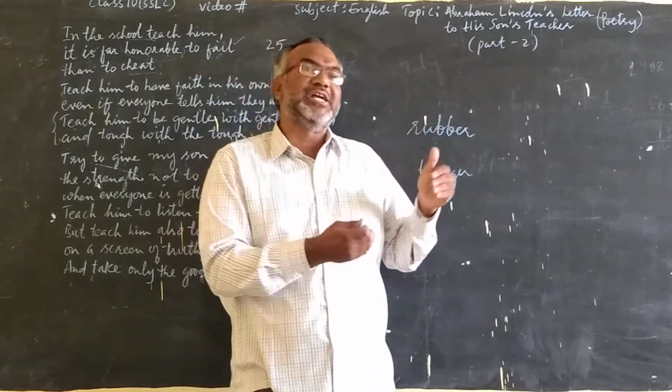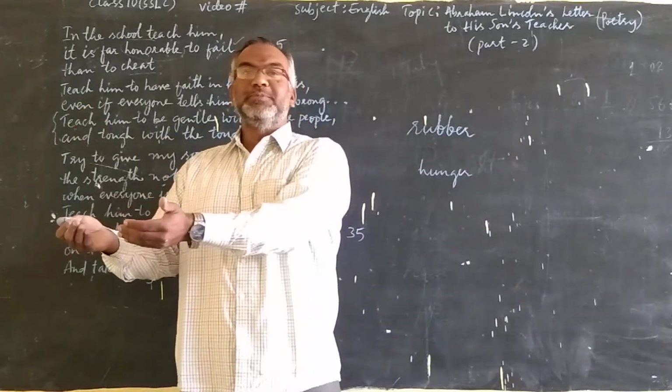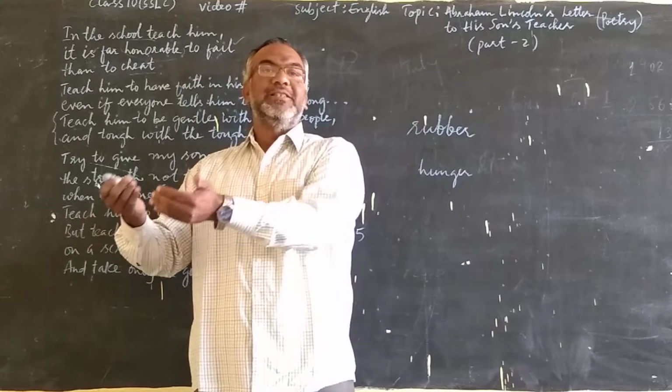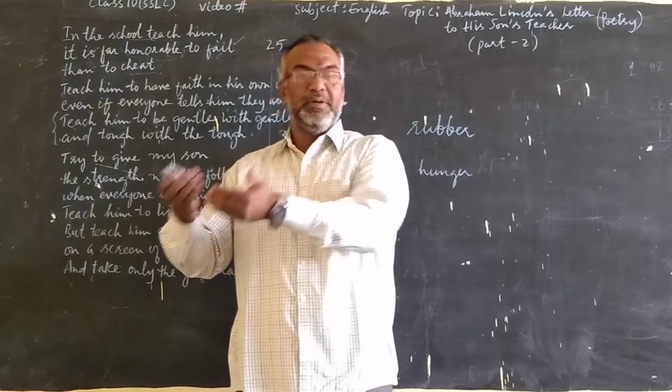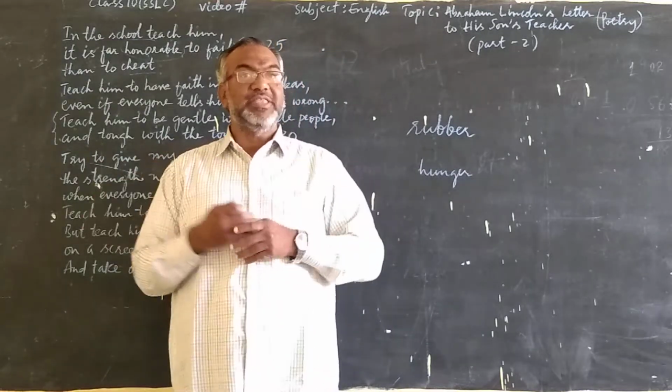So we are being gentle with the tough, and we are being tough with the gentle people, poor people, silent people, or a person who is quiet, silent, good. We are being tough with them.